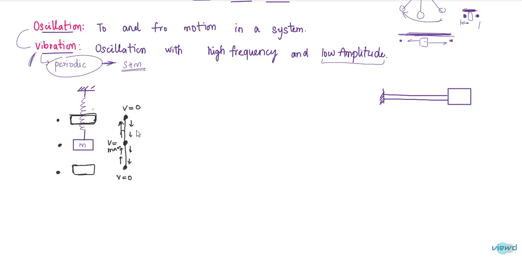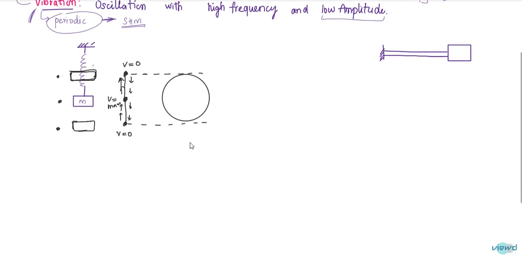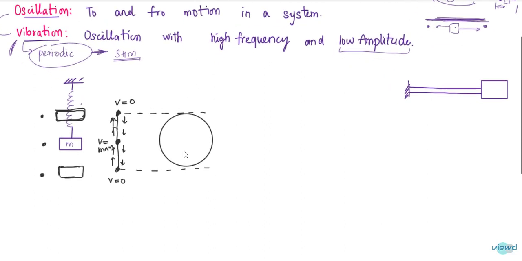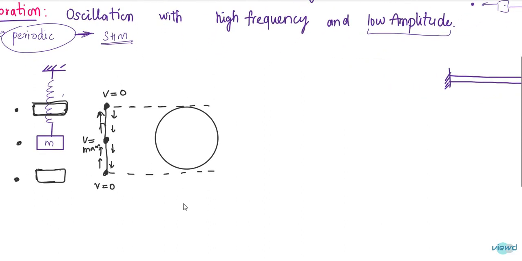This motion can be represented as a circular motion observed in a side view. So if this is the circular motion, I'll zoom it. So this is the circular motion.